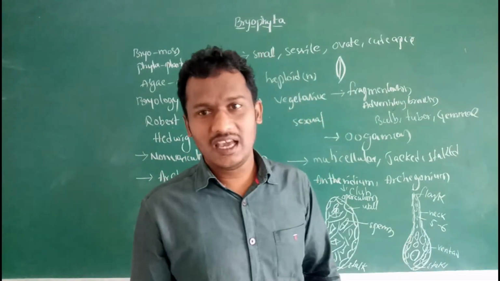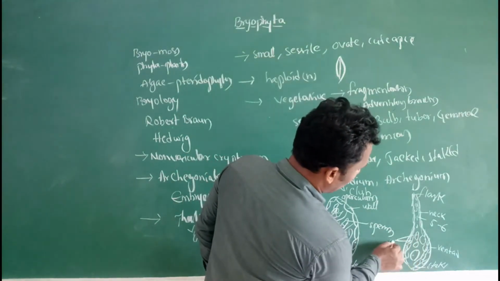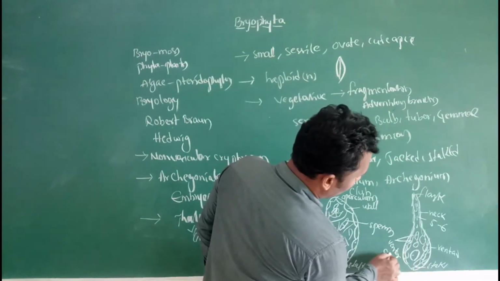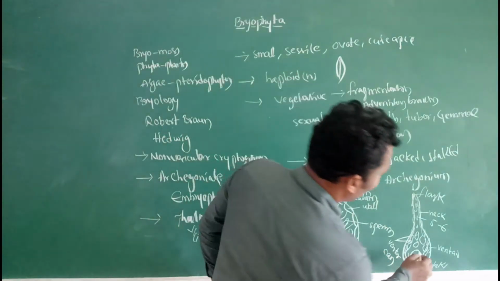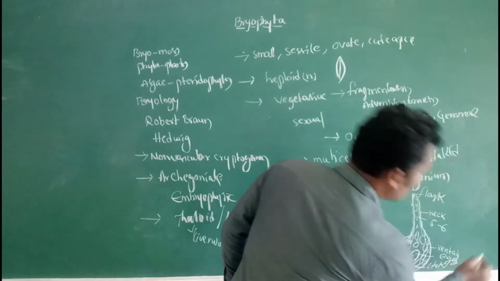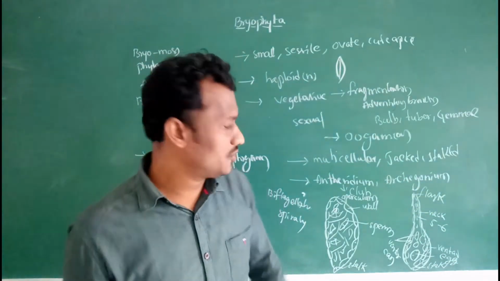Within the venter, 2 or 3 venter canal cells are present, also sterile. Then only one egg cell is present, which is the only fertile cell.